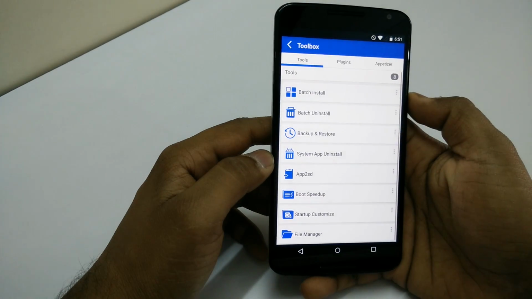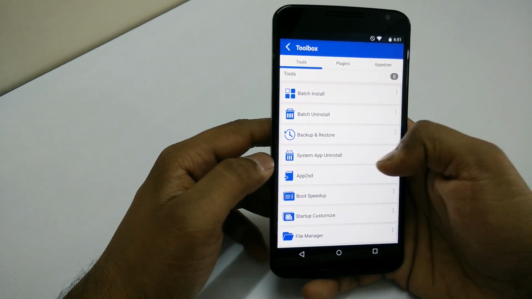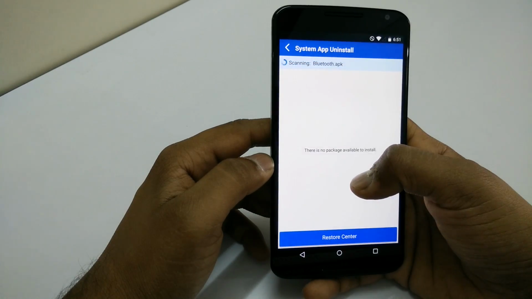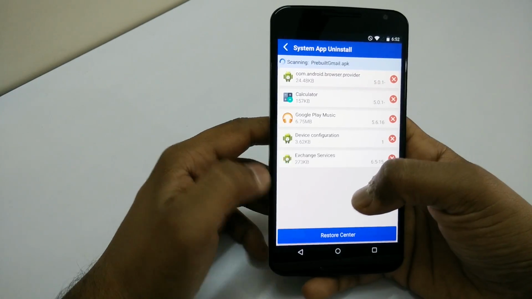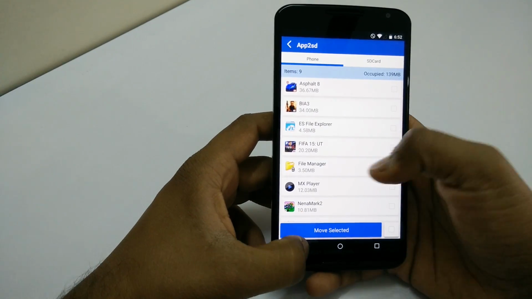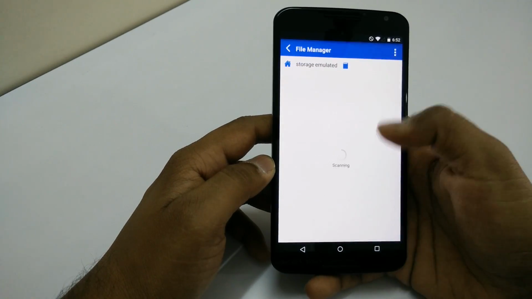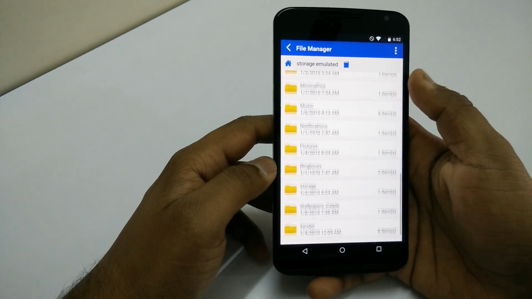You not only have these features, but you also have some other tools like System App Uninstall to uninstall the bloatware or apps which were pre-installed in your phone. Moving ahead, you also have App to SD to move your apps to SD card in case you have SD card installed in your phone. And also you have the File Manager to manage all the files.